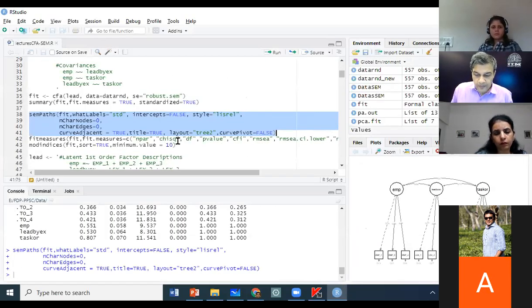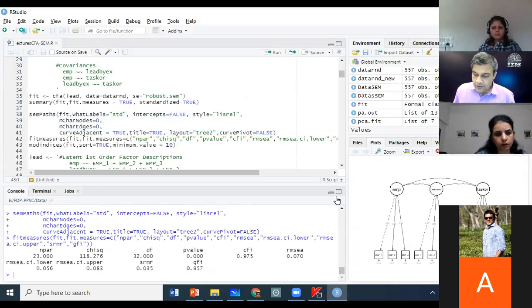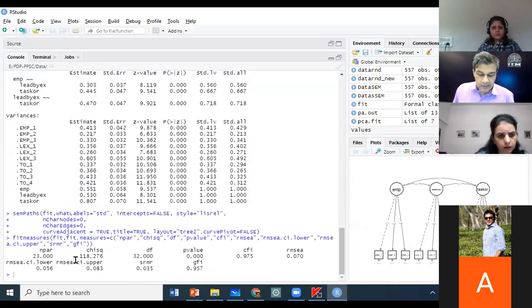Then the next thing I showed in the last class was fit measures. So it gives us all the fit measures of our model, right? We said we will look at the chi-square. Chi-square is 118. Degree of freedom is 32. P-value is less than 0.001. CFI, RMSEA, lower and upper limit, okay, SRMR and GFI, goodness of fit index.